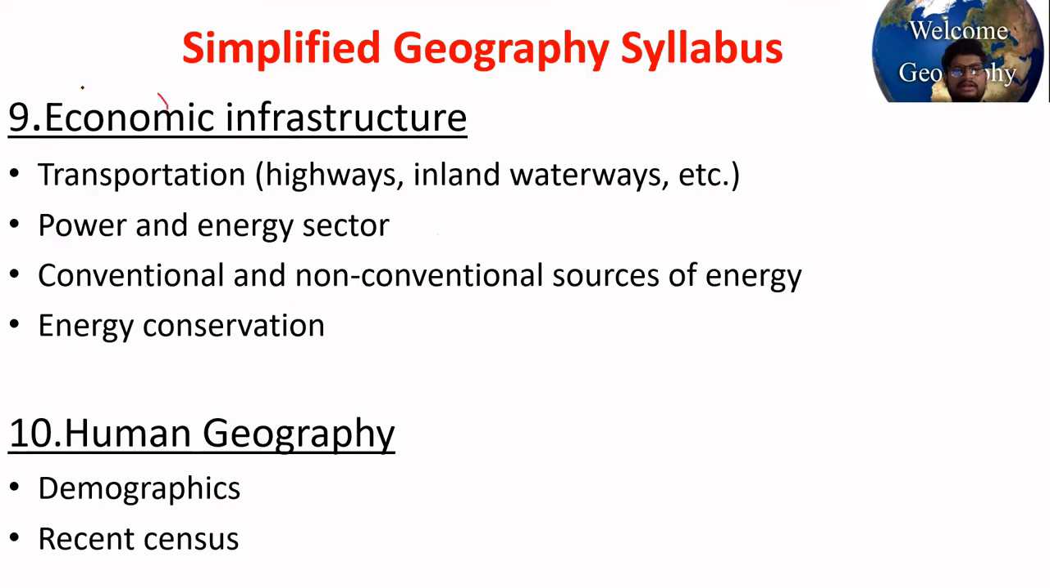Then study the economic infrastructure, that is transportation, right? Three modes of transport: highways, inland waterways. Okay, inland waterways is in the news, right? Because in India we have not harnessed the potential of inland waterways. Highways, railways, airways. Okay, what is the UDAN scheme related to transport, right?